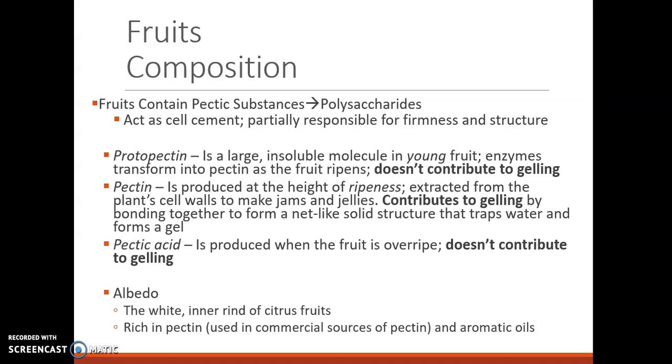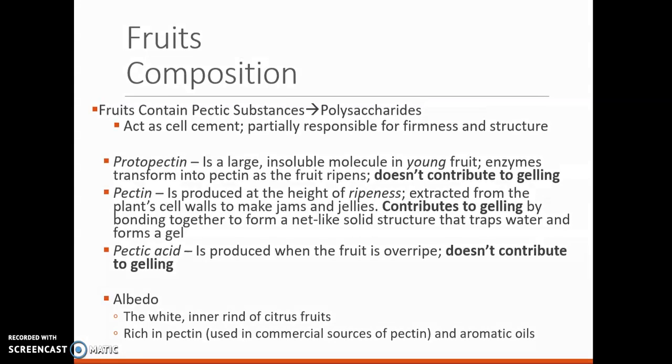Another interesting thing that is a part of fruit that is very high in pectin is actually the white inner rind of citrus fruits called the albedo. And this can be used as a source of pectin and also in aromatic oils. So if you've ever made orange marmalade or some type of candied lemon rind item, you might not have to add as much pectin or as much gelatin because of that rind.